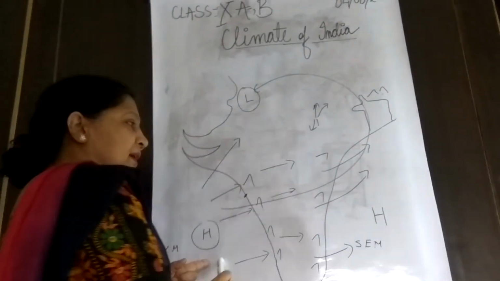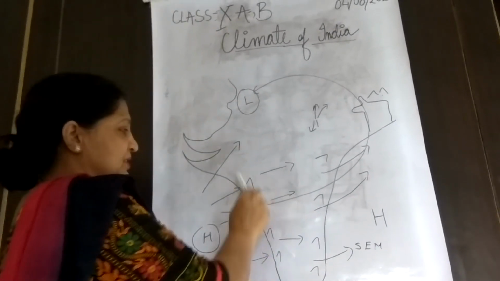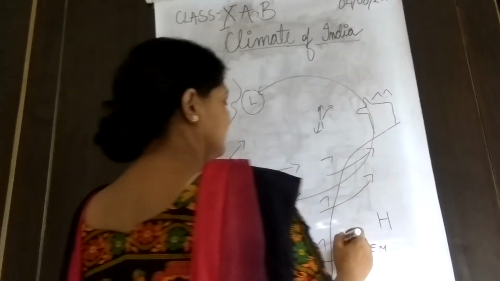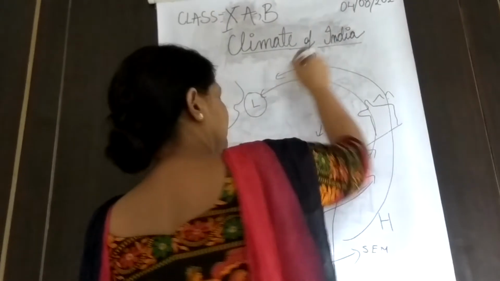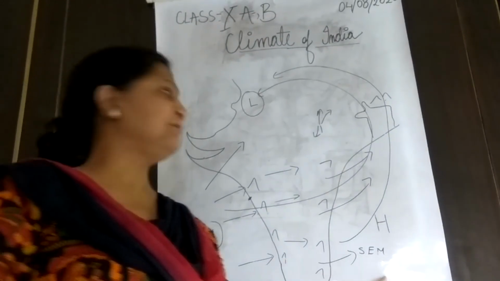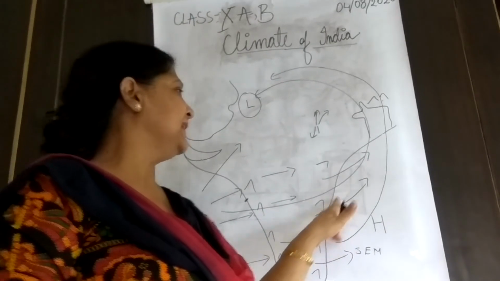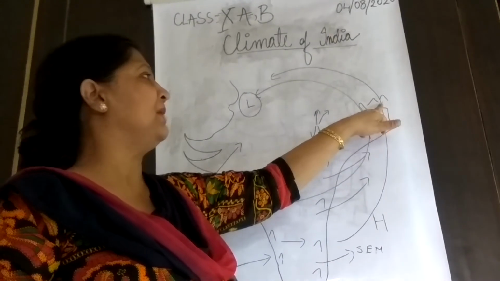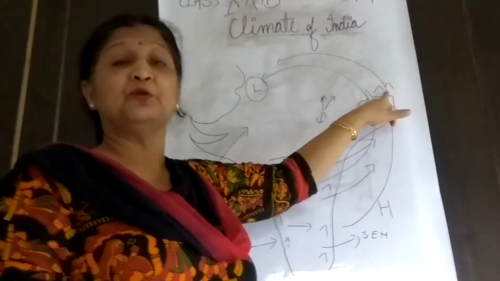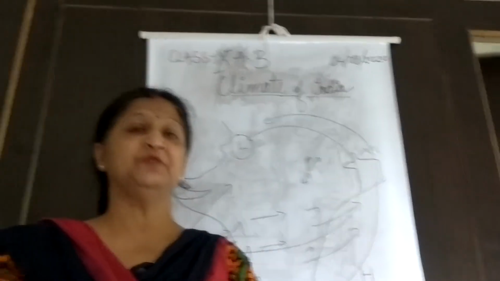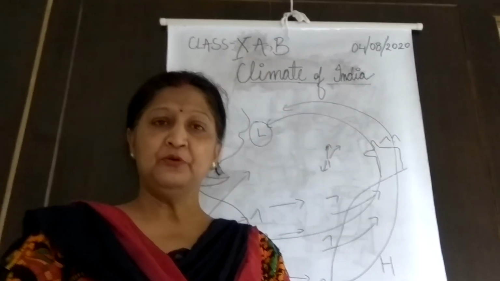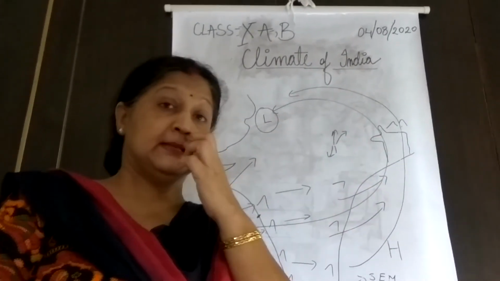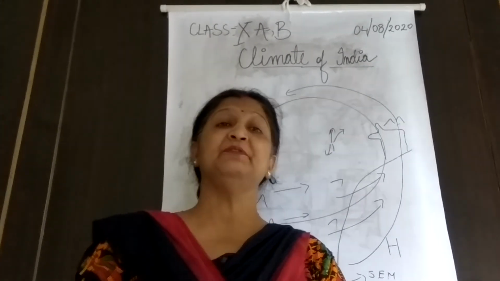Now, the Arabian Sea branch sheds some moisture towards the Western Ghat and Eastern Ghat, and they again move towards the Bay of Bengal. Again they pick up moisture from the Bay of Bengal, and when they reach this part, known as the Garo, Khasi, Jaintia Hills, a range of three mountains, they bring heavy rainfall to that region. There are three reasons why they bring very heavy rainfall in this region.